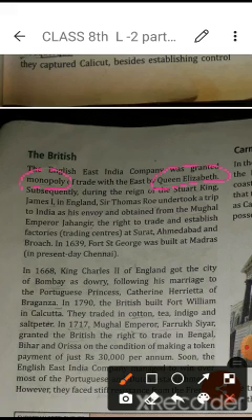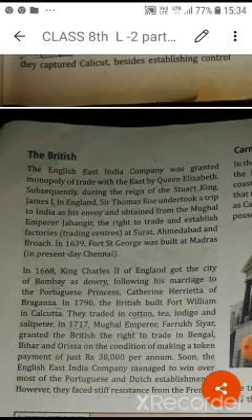So during the reign of the Stuart King James I in England, Sir Thomas Roe undertook a trip to India as the envoy and obtained from the Mughal Emperor Jahangir the right to trade and establish factories.